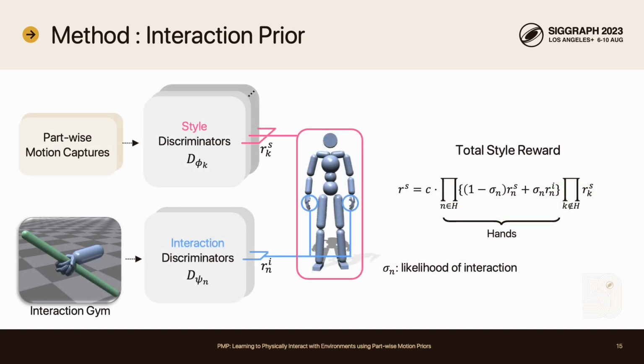In summary, the total style reward is the product of all the part-wise motion priors. For hand parts, which is denoted as H here, we dynamically mix the style reward Rs and the interaction reward Ri. Sigma dynamically balances the ratio of the mixture based on the distance to the interaction target. Please refer to the paper for more details on the equation.